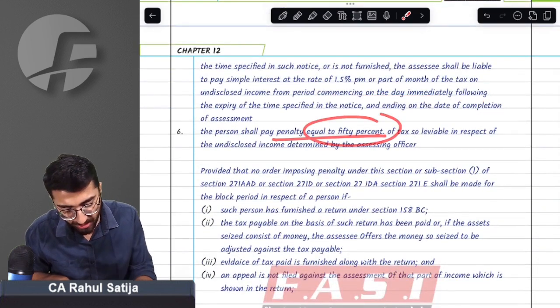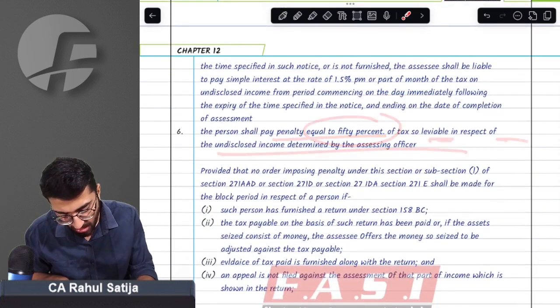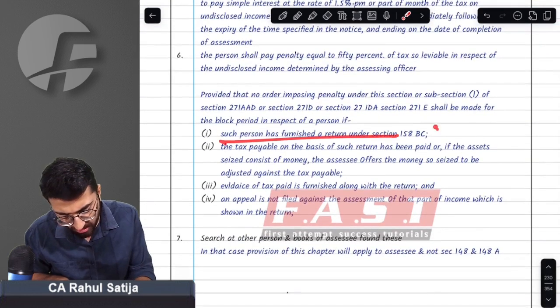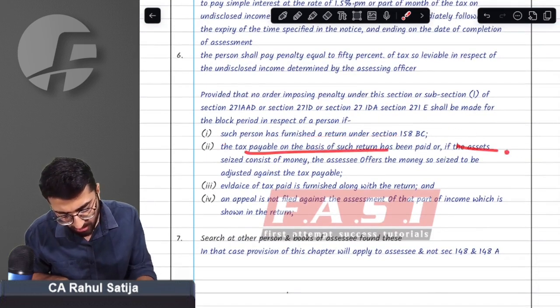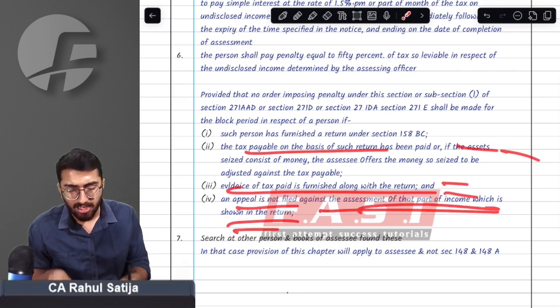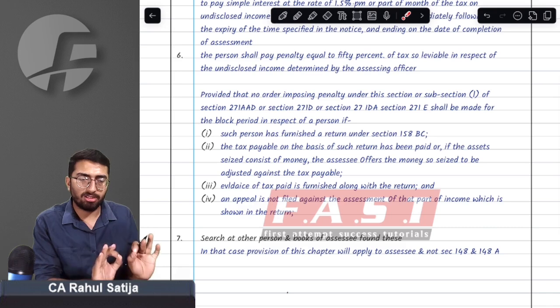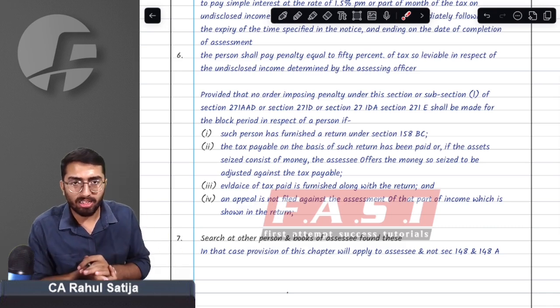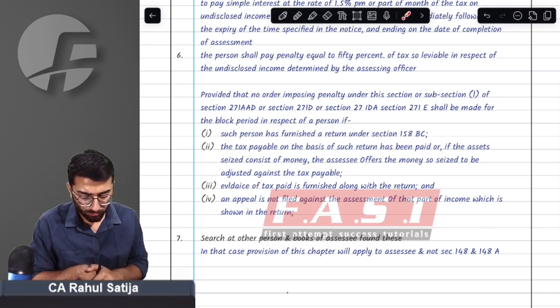You are charged 50% penalty in respect of undisclosed income, but no penalty will be leviable if the person declares such income in the return, pays tax accordingly, shows evidence of tax, and does not file an appeal. So this same assessment is applicable for search cases. This assessment is applicable for requisition cases also.